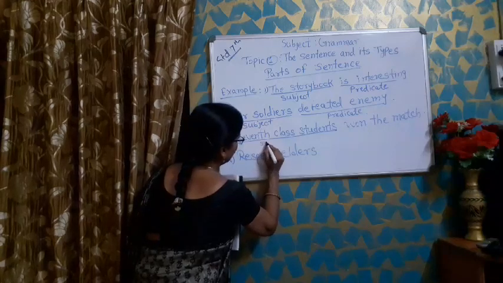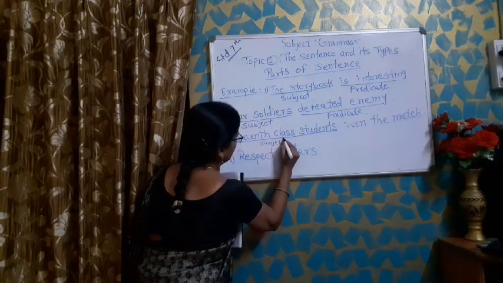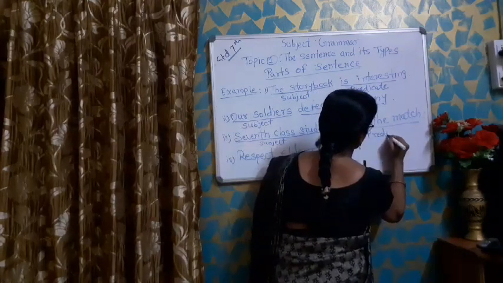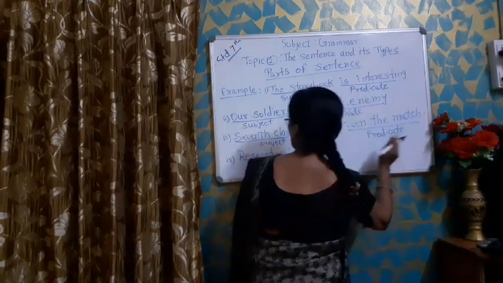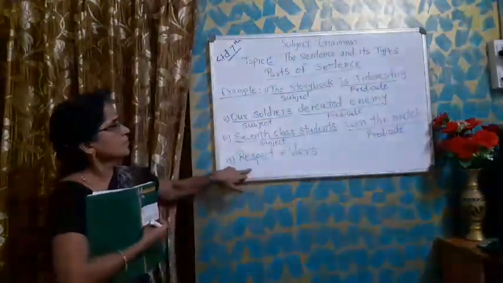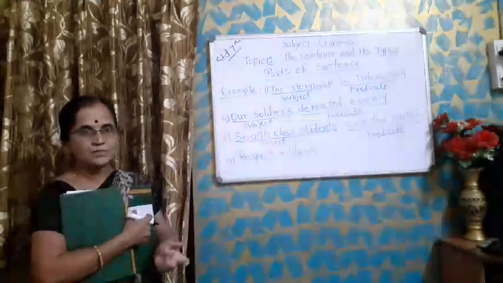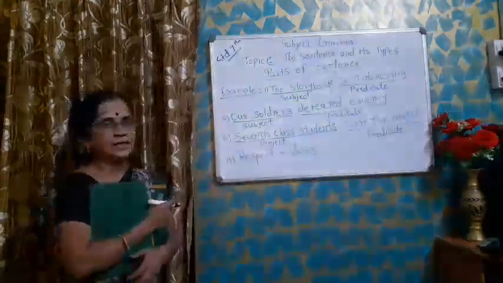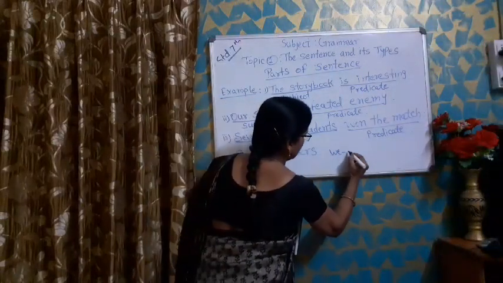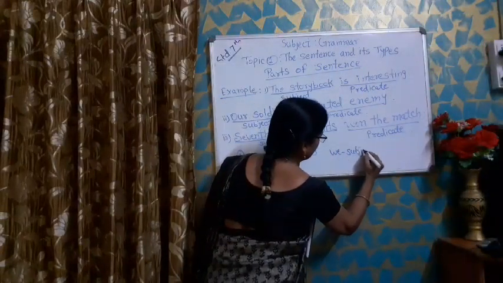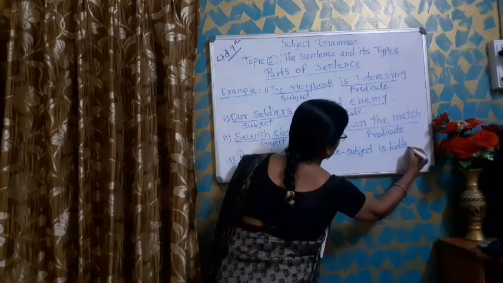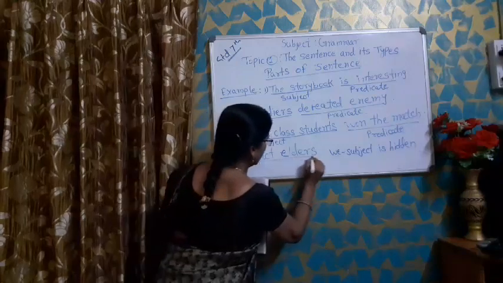This is the subject, and won the match is the predicate. Here in respect elders, is there a subject? No, the subject is hidden. Here the subject is hidden, it is we, and respect elders is the predicate.